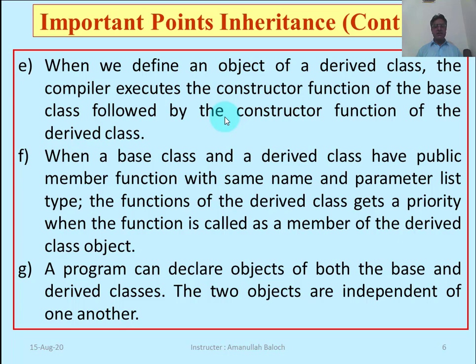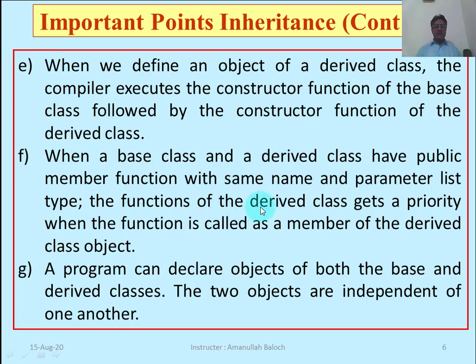But for the common member functions, it is not true. In the common member function, the object will access when the base class and the derived class have public member functions with the same name and parameter list type, the function of the derived class gets priority. Here, for common member functions, the object of the derived class will access its own class function first, and if there is no function with the same name, then it will go to the base class and access the function of the base class.